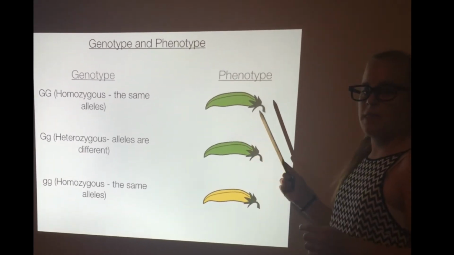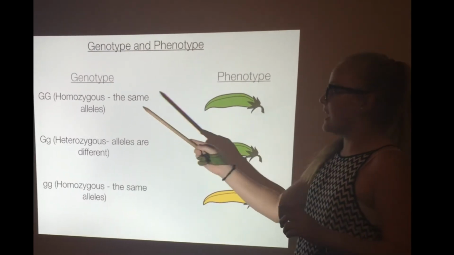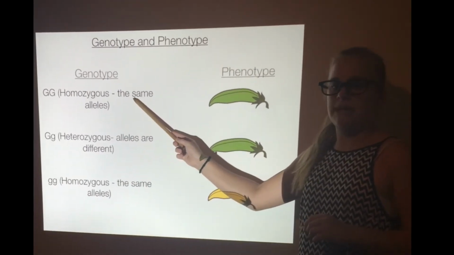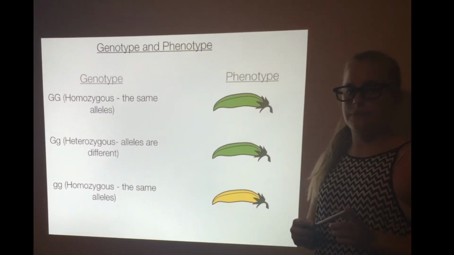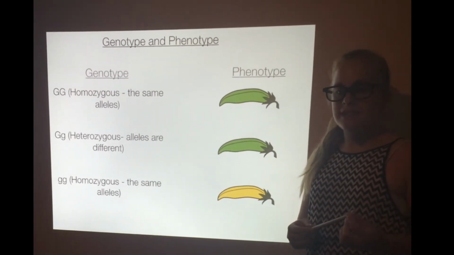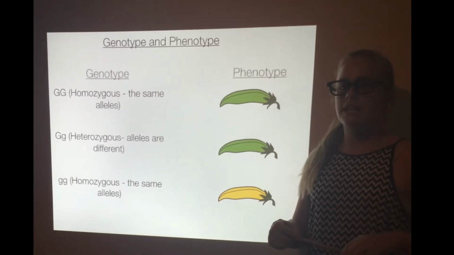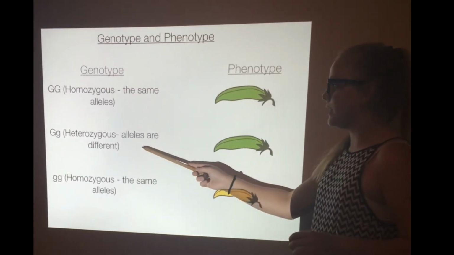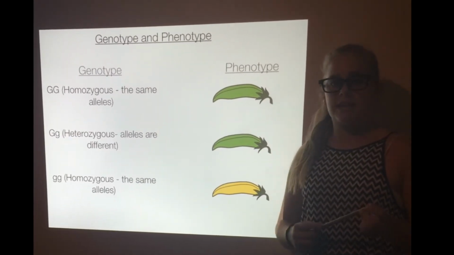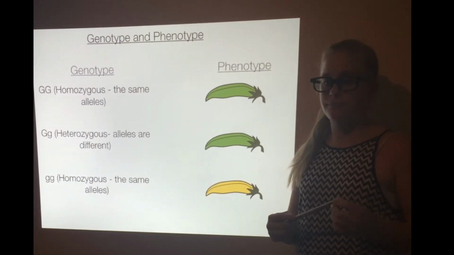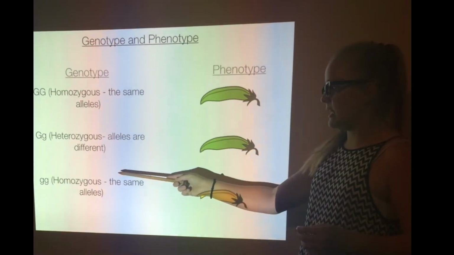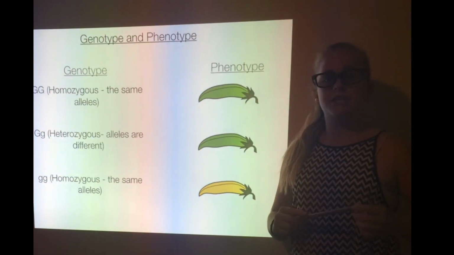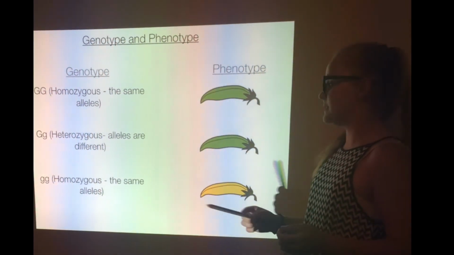As seen here, the possible genotypes are a capital G and a capital G, meaning that it is dominant and homozygous, meaning the same alleles. The second combination is a capital G and a lowercase g, meaning it is also dominant but heterozygous, meaning the alleles are different. The last combination is lowercase g and g, meaning that it is recessive and homozygous because they are both the same.